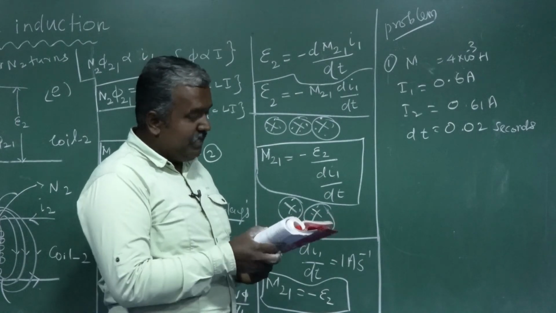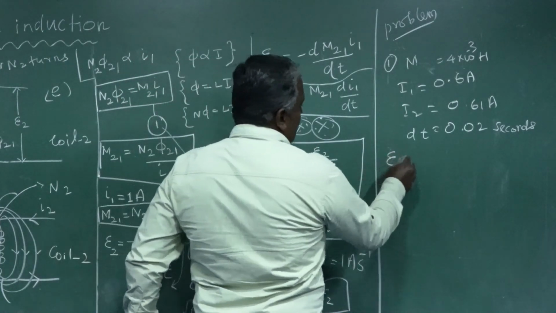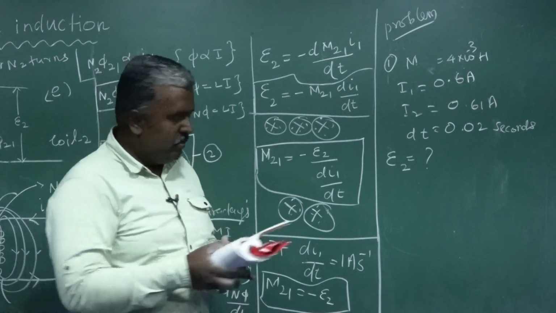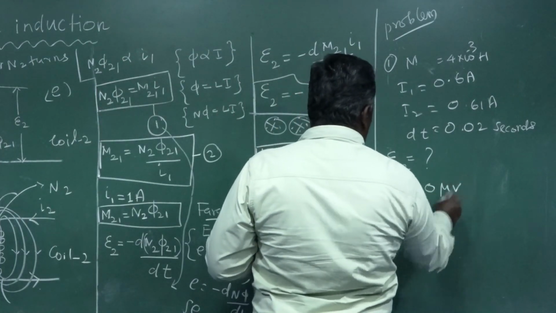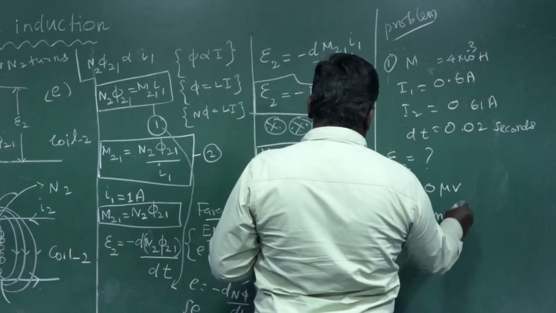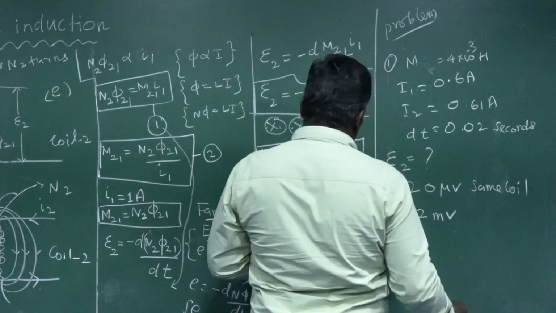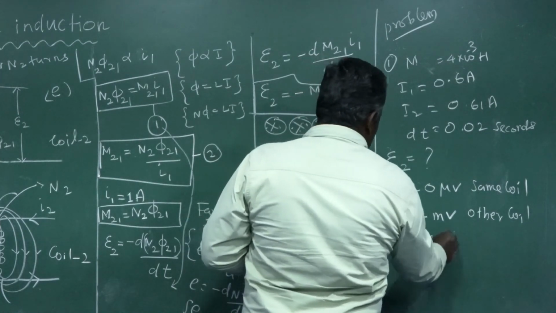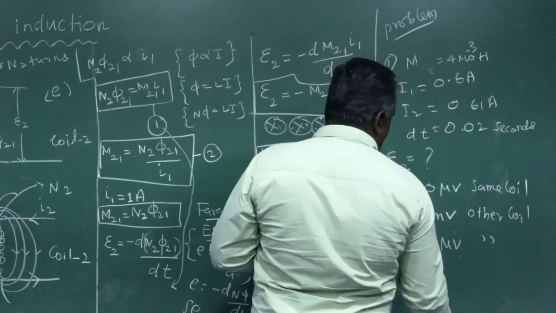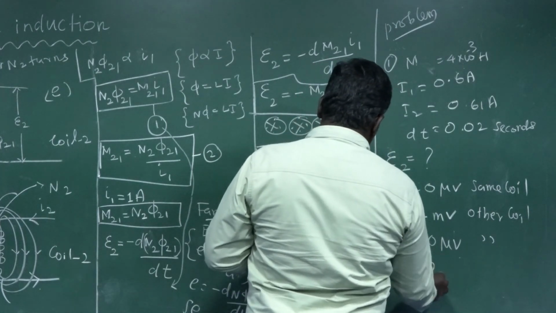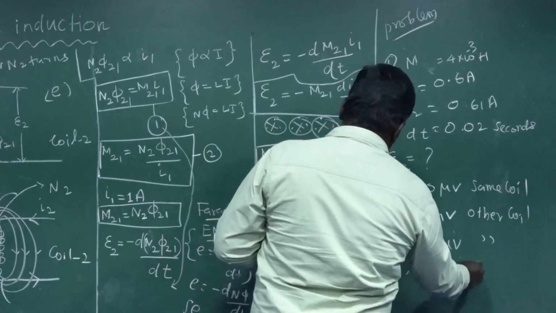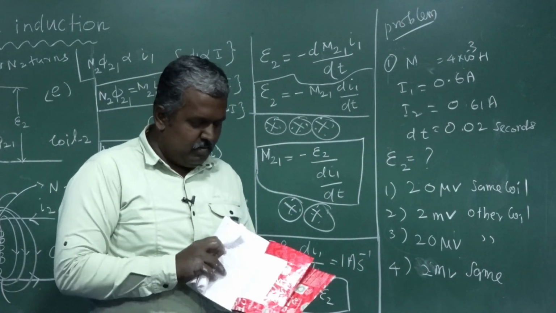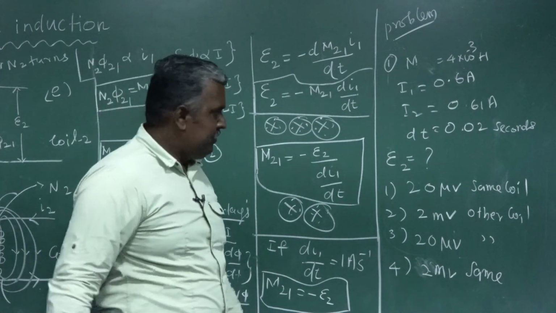Then the induced EMF E2 is what? Note down the options. 20 microvolt in same coil. 2 millivolt in other coil. 20 microvolt in other coil. 2 millivolt in same coil.